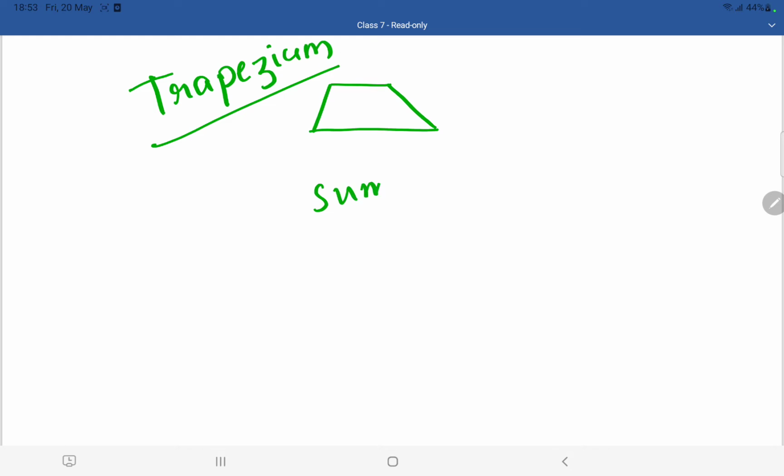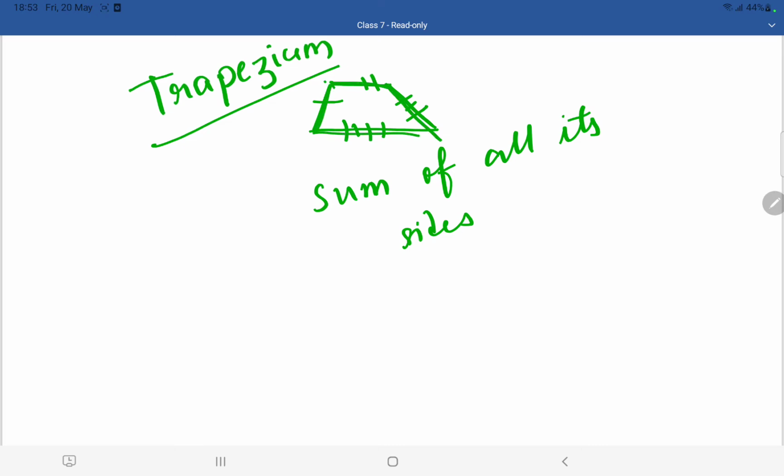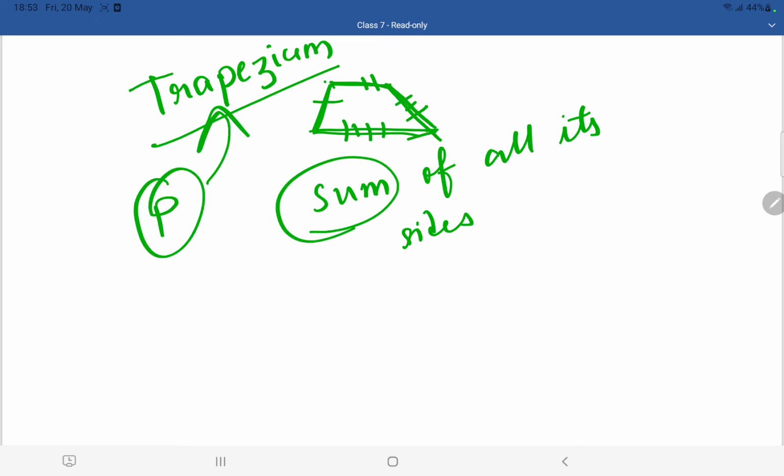So what we are going to do is take the sum of all its sides. This side, this side, this side, this side. If you add all these lengths, sum means addition, then you are going to get the perimeter of a trapezium.